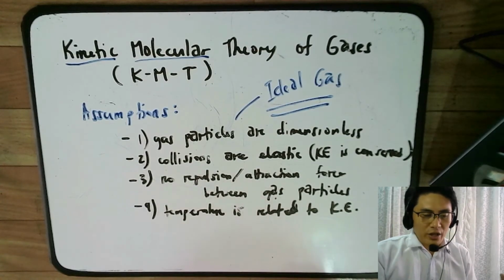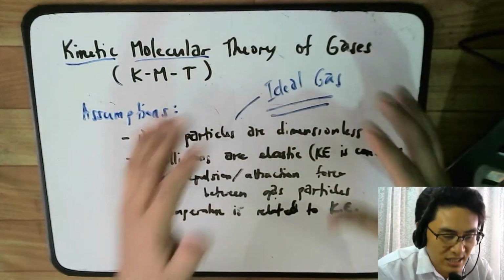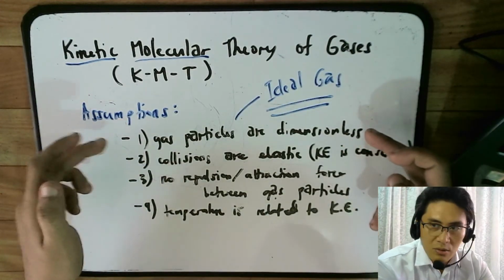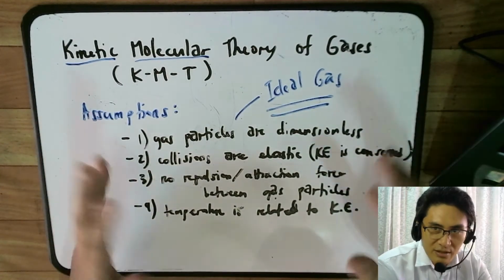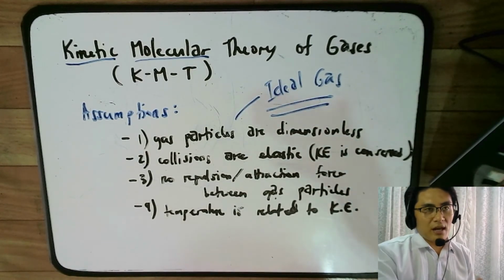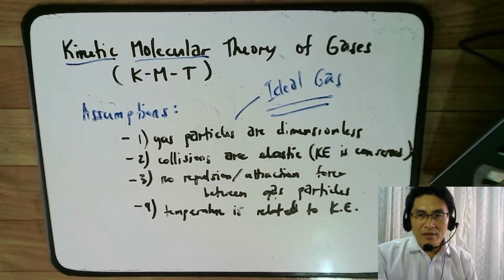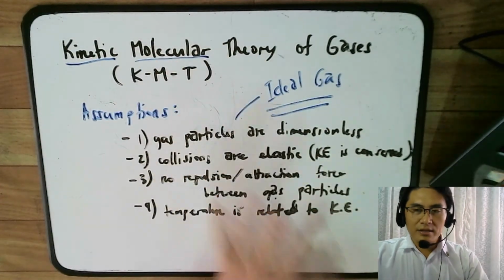So it's good that we have a basic idea of what it is in the simplest configuration, meaning we simplify everything. That's why we have these assumptions, and then from there we can work on building other theories that apply to more complicated situations. But that's the connection between the kinetic molecular theory of gases and the ideal gas law.